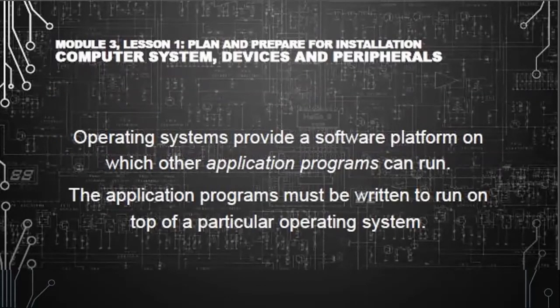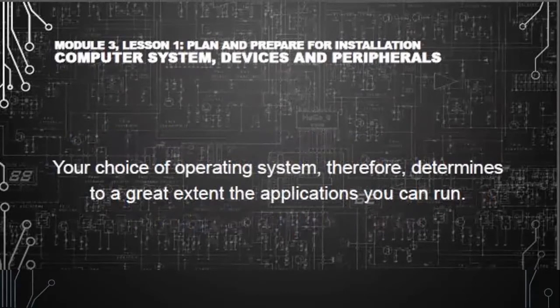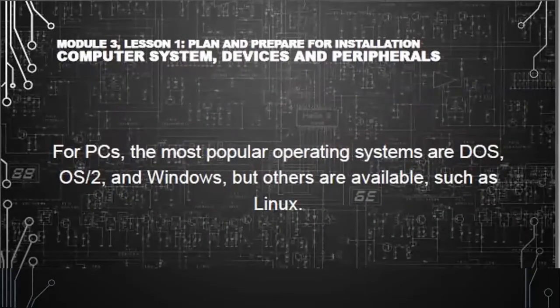Operating systems provide a software platform on which other application programs can run. The application programs must be written to run on top of a particular operating system. Your choice of operating system, therefore, determines to a great extent the applications you can run. For PCs, the most popular operating systems are DOS, OS/2, and Windows, but others are available, such as Linux.